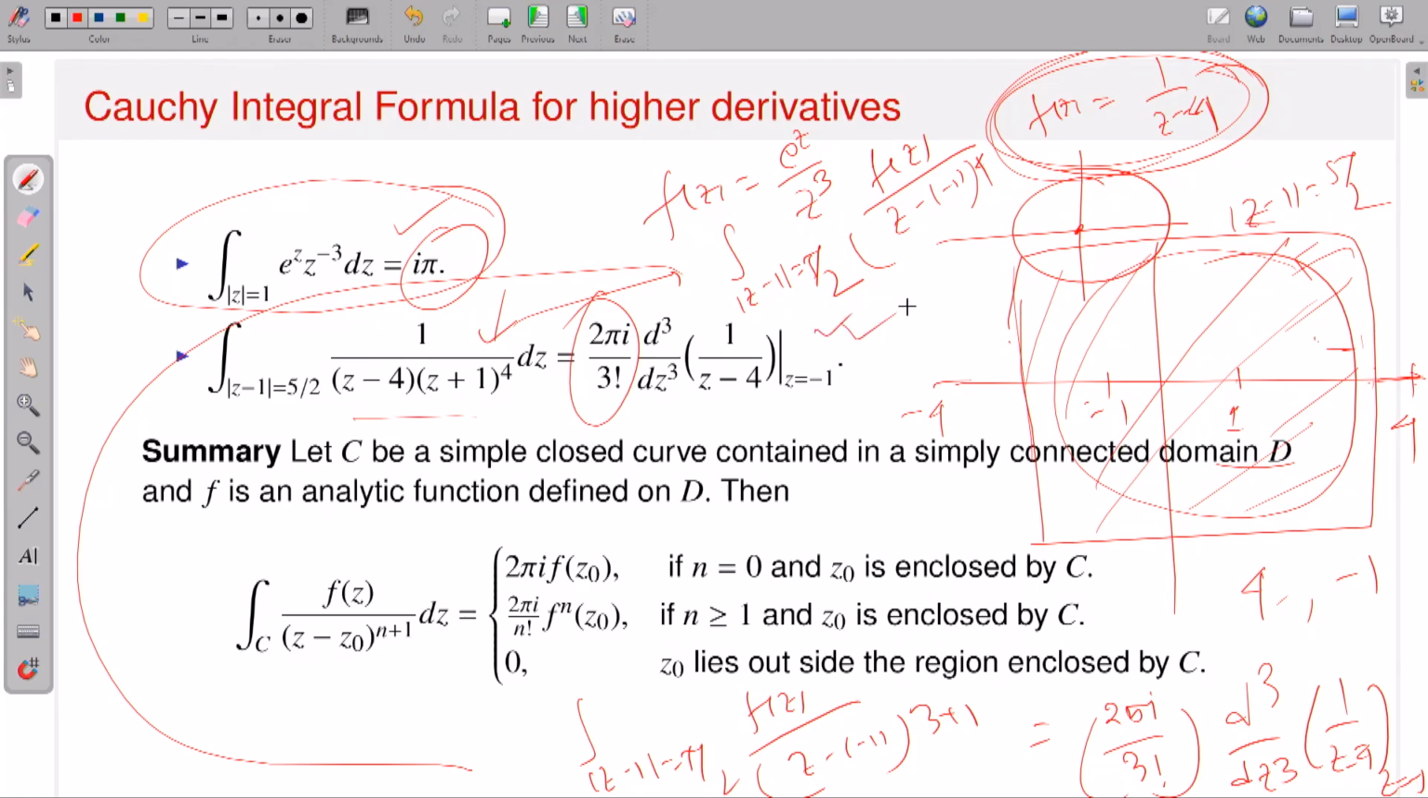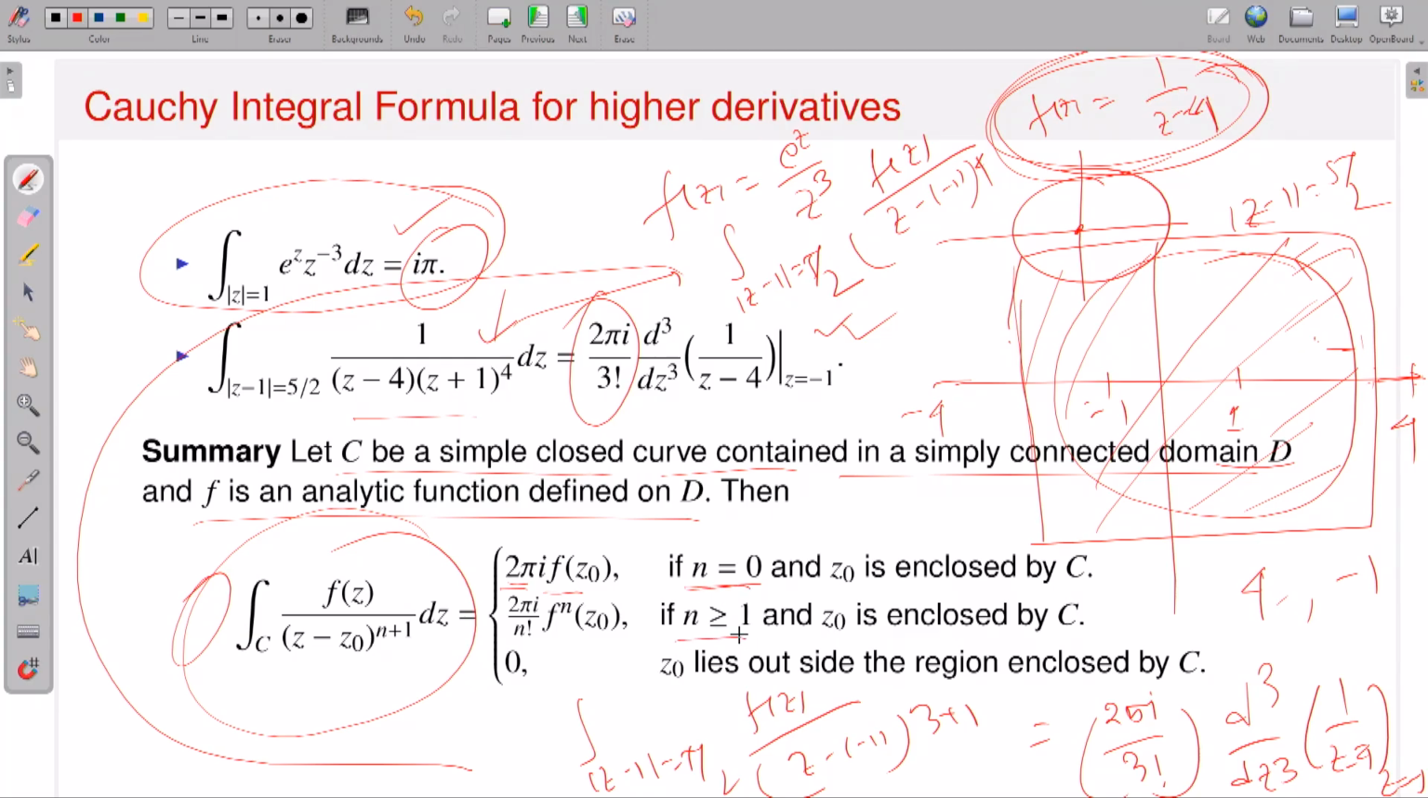In summary, if I combine everything, it says: let C be a simple closed curve contained in a simply connected domain, and f is analytic. Then you can have the value of this kind of contour integral, f of z divided by z minus z naught to the power n plus 1. If n is equal to 0, that means f of z divided by z minus z naught, that is the Cauchy's integral formula. And what is the value? This should be 2 pi i times f of z naught. Look, there is no factor here, so 1 by 2 pi i should be there. So it is 2 pi i times f of z naught if n is equal to 0.